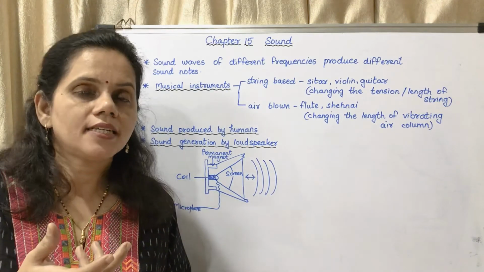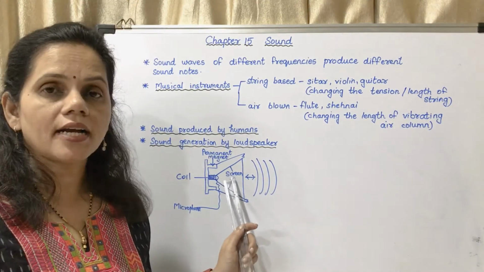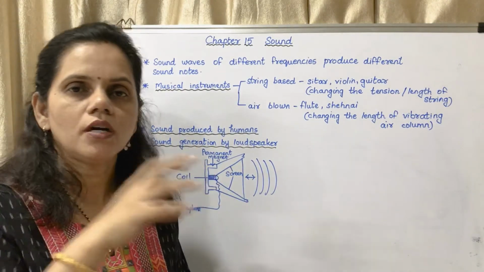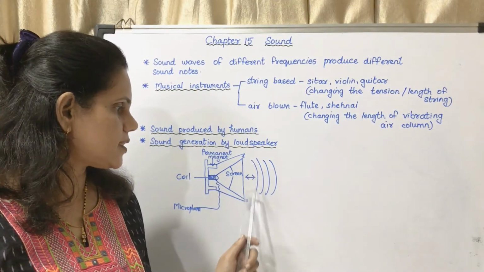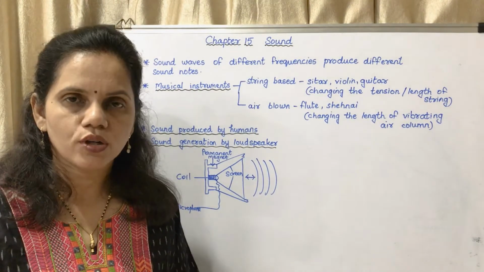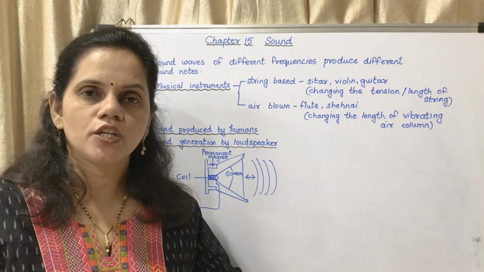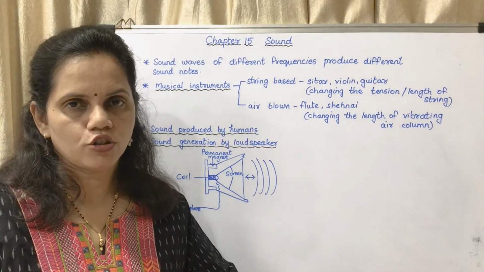So the electrical energy also has different frequencies. According to that frequency of the electrical energy, this coil will move back and forth, and according to the movement, the screen will move back and forth and it will produce a sound. So the sound is produced due to the vibrations of the screen of the loudspeaker.